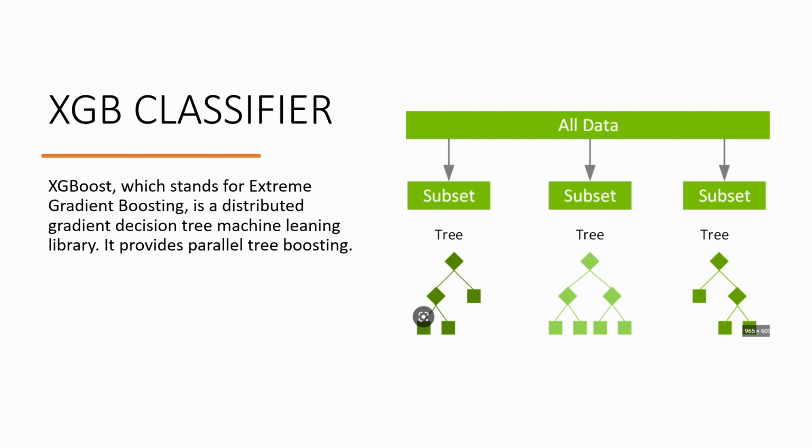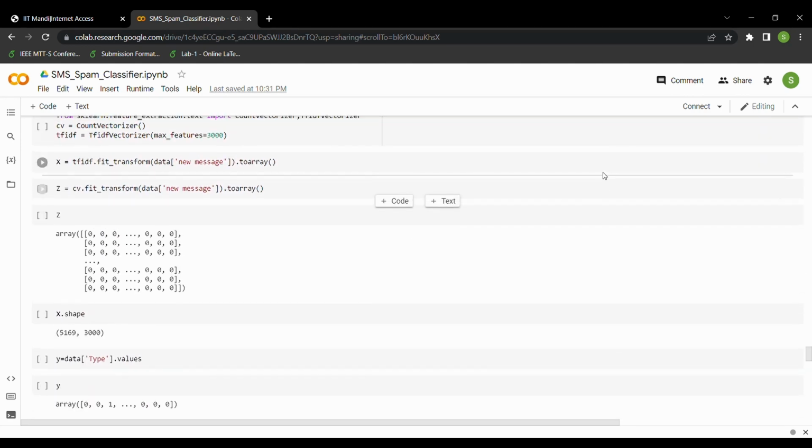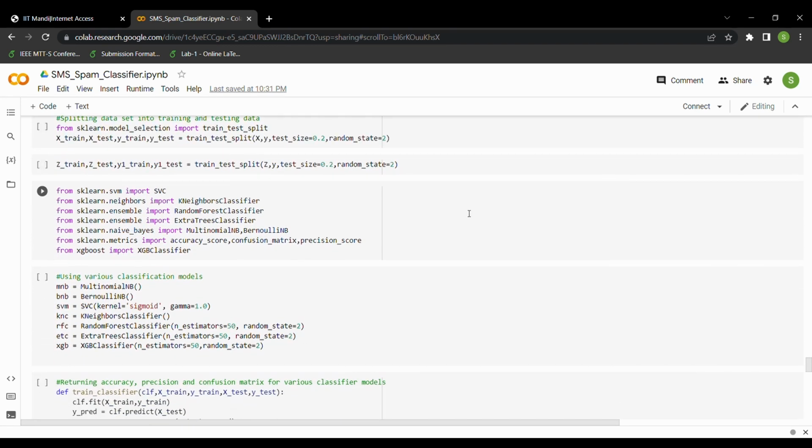Now let's go on to the code and understand it. We have divided X and Z into training and testing data. As explained by Vasu, X is the TF-IDF array and Z is the count vectorization array. And now we can check the imported files.